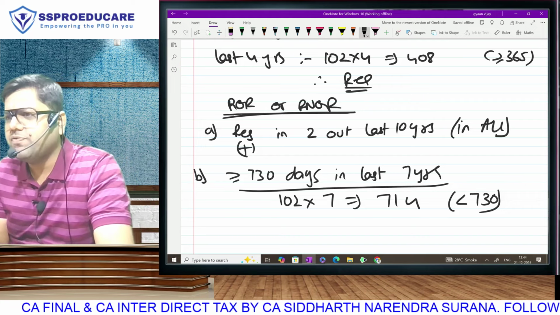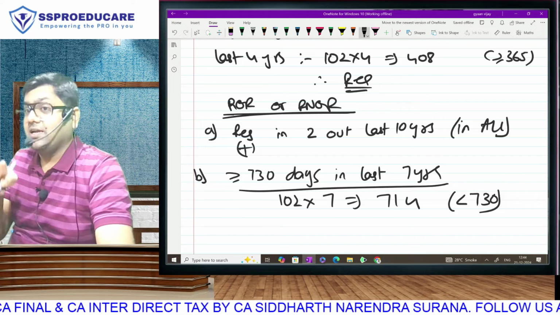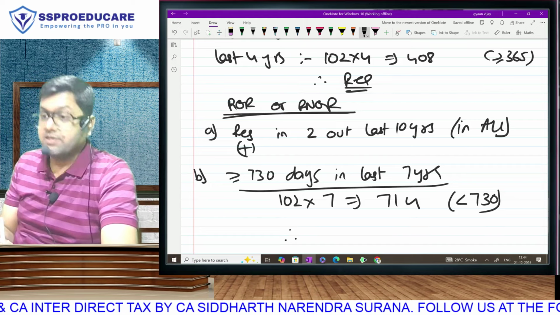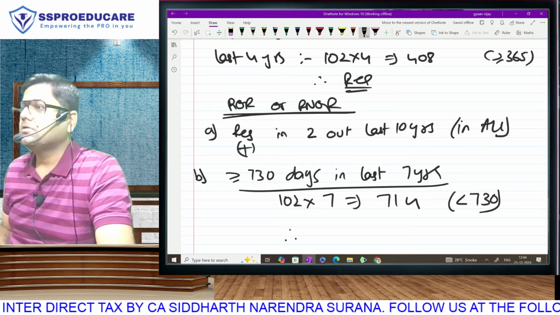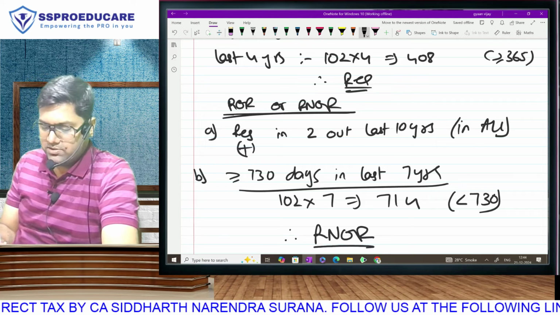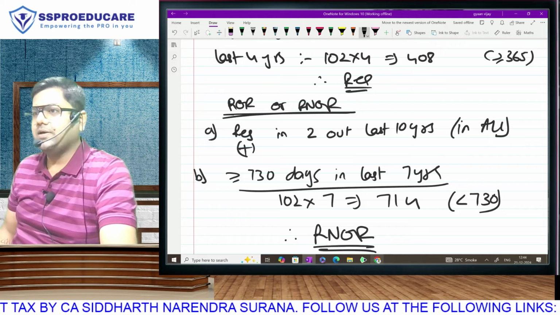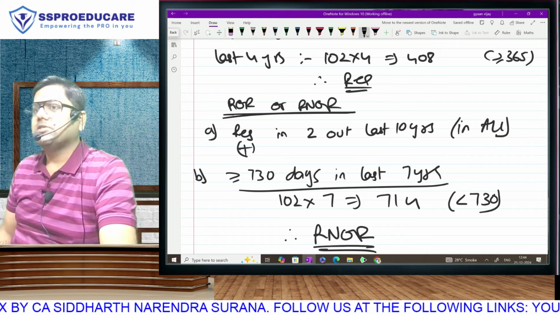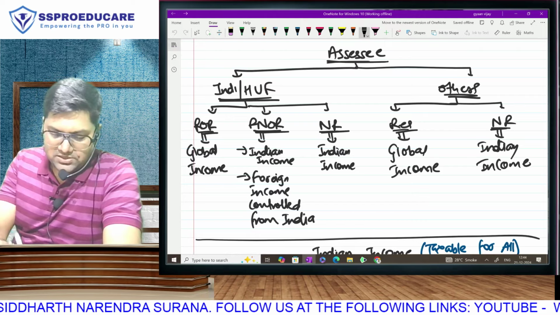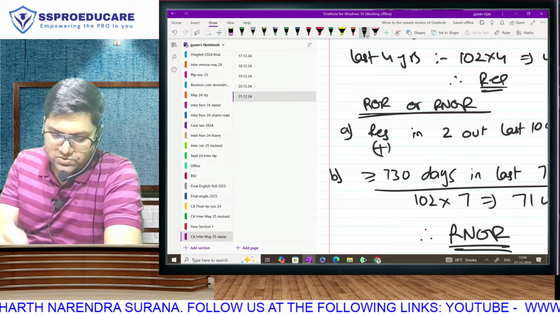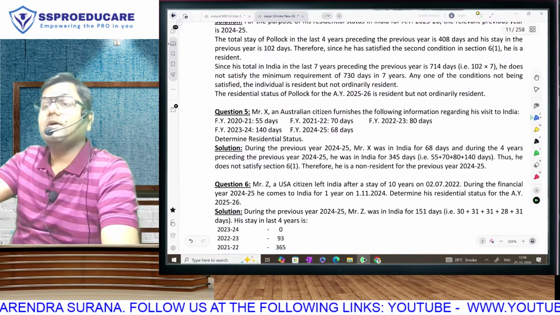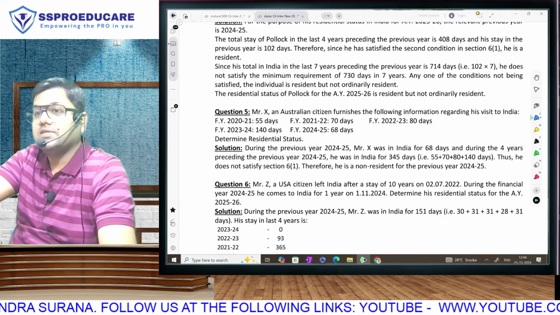But one of them is fulfilled. But in ROR or NOR, step number 2, it is both, and therefore he is non-ordinary resident, resident but not ordinary. Does he pay tax on Indian income? Yes. Foreign income controlled from India? Yes. The only income that he will not pay tax on is foreign income from foreign source, not controlled from India. Clear hai? Fantastic. So now you are getting a little idea about how to solve questions on residential status.